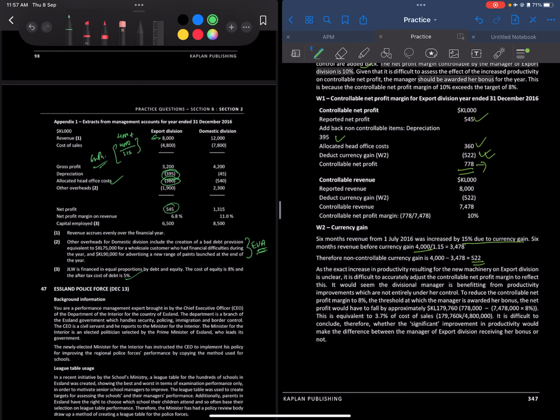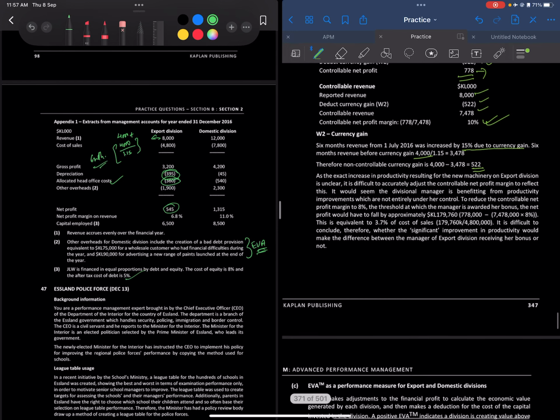And for revenue as well, since we are using net profit margin, which will be net profit divided by your sales, but since we have a revenue which is not exact because it's 8,000 and that includes some currency gains as well, we just need to deduct it, and then we get our controllable revenue. So controllable net profit divided by controllable revenue will give us a net profit margin of 10%. Since the target was 8%, she should be given her bonus, right? Because it exceeds the target of 8%, right?